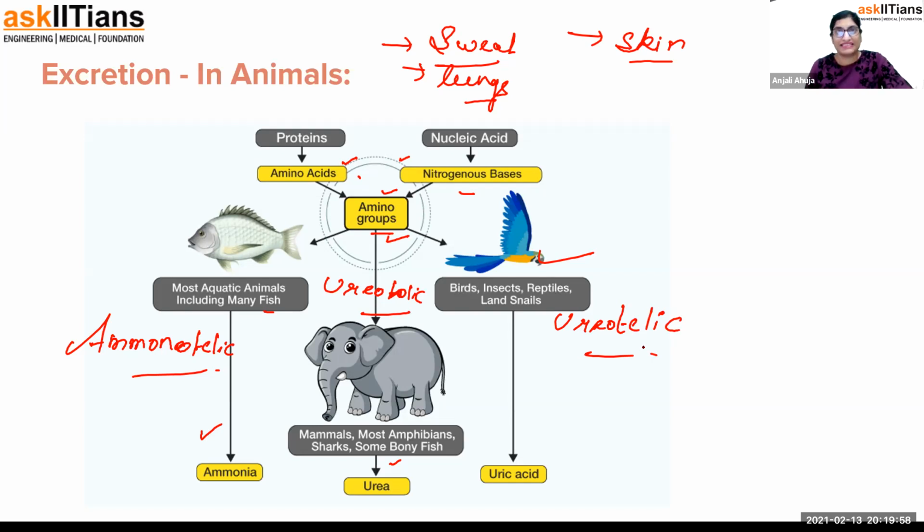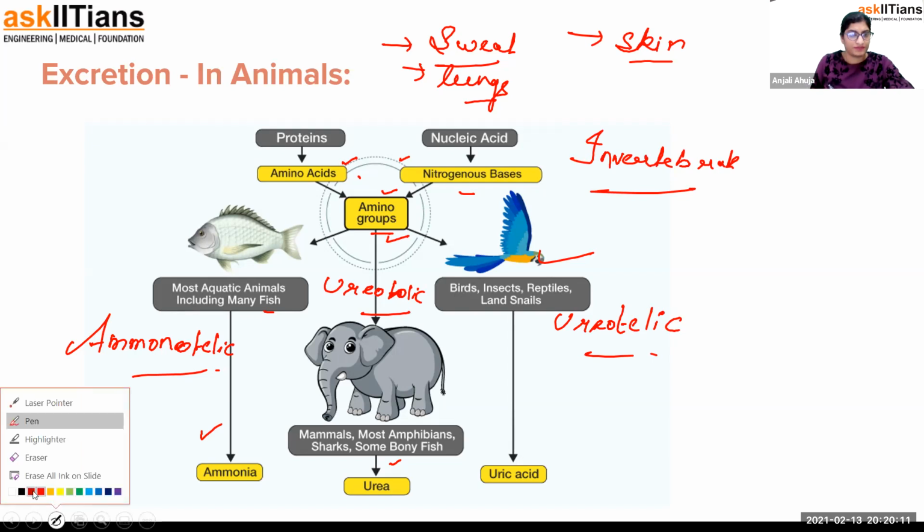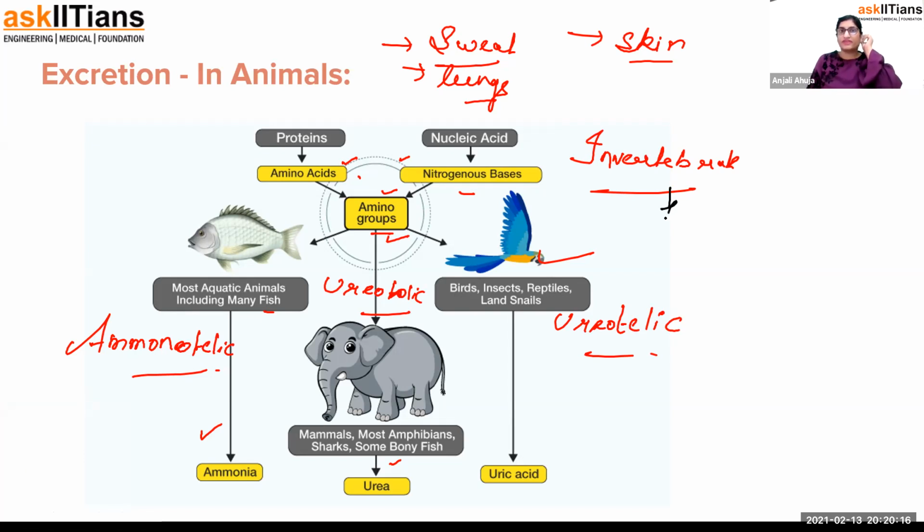Now, I suppose that's clear to you. Let me mention some invertebrates also. We do have the excretory system made up of kidneys, ureter and urethra, and I'm going to mention that. But in invertebrates, there are many animals who have different ways of surviving. Suppose I talk about amoeba. It has a contractile vacuole, which helps in excretion.